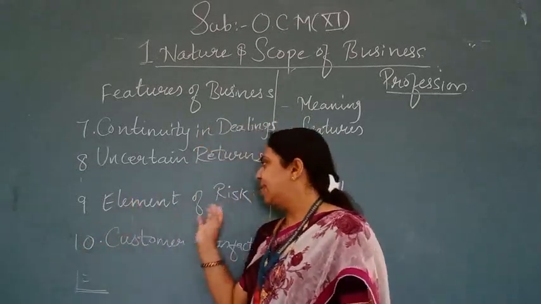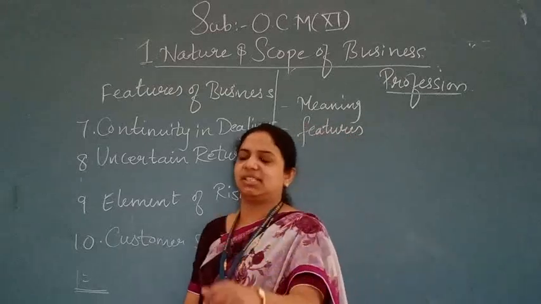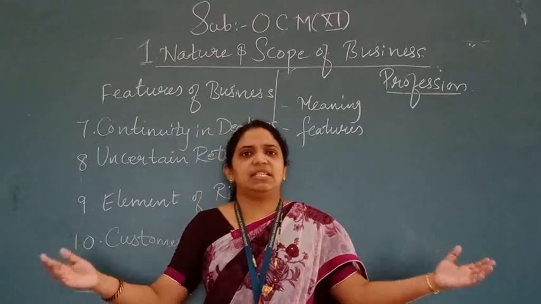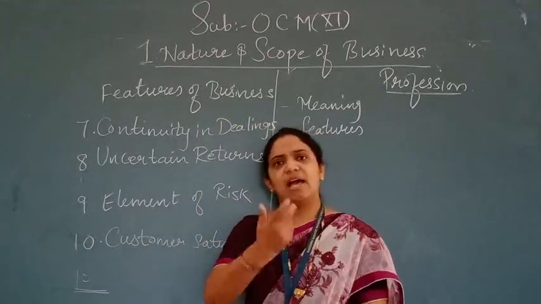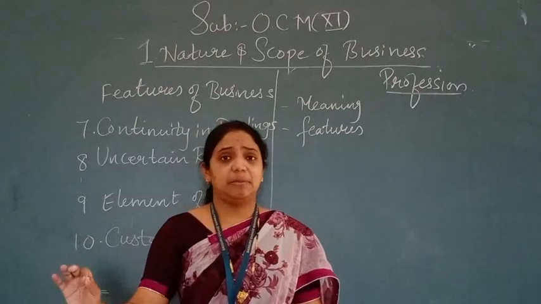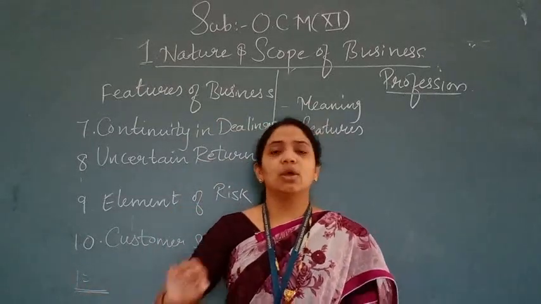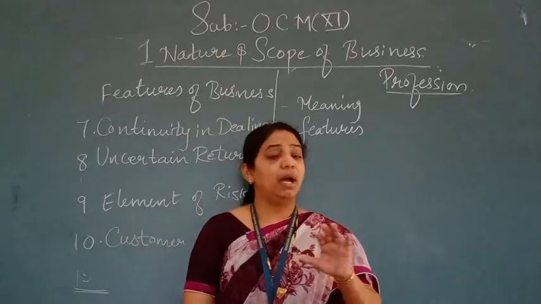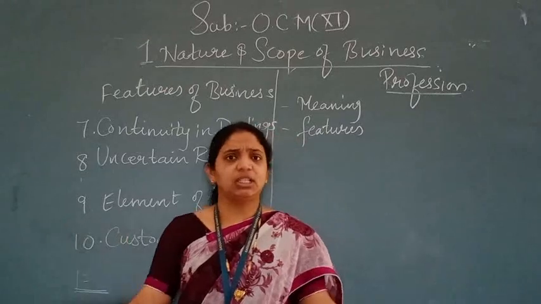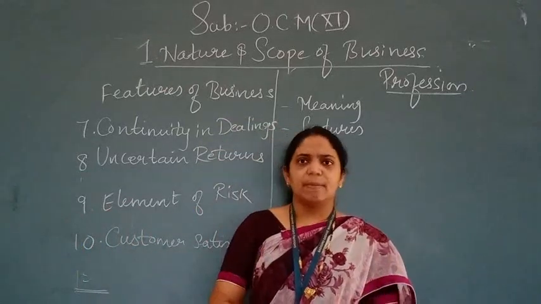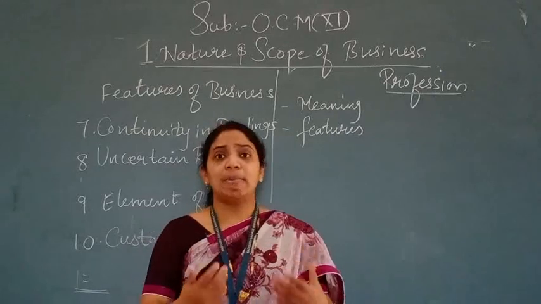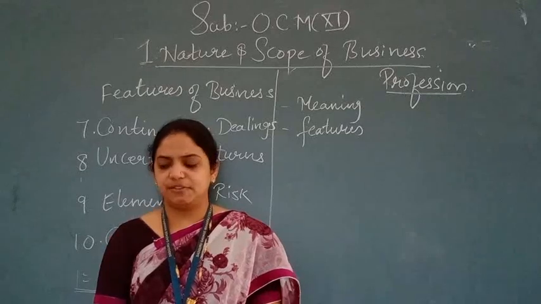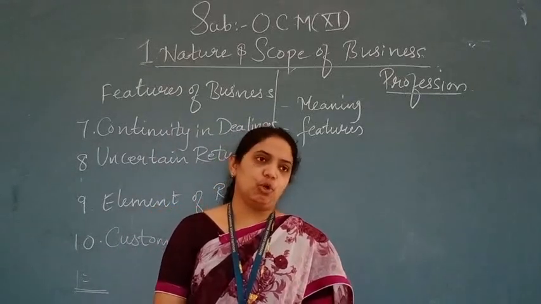Point number 9 is element of risk. Now you know very well, risk is there. Risk means what? Risk always comes in the business. Risk is inevitable. You are not inviting the risk to come and be in the business. No. It is inevitable. You cannot avoid the risk. The only thing is that you can minimize the risk. Remember always this word: risk cannot be avoided. Risk is also uncertain. It is going to come in the business, but you cannot avoid it, though you may try to minimize the risk. So risk is a key element of every business which is concerned with exposure to loss.